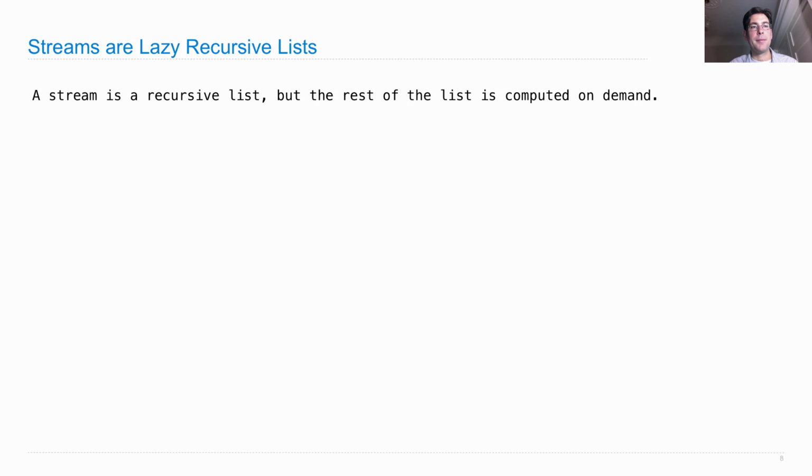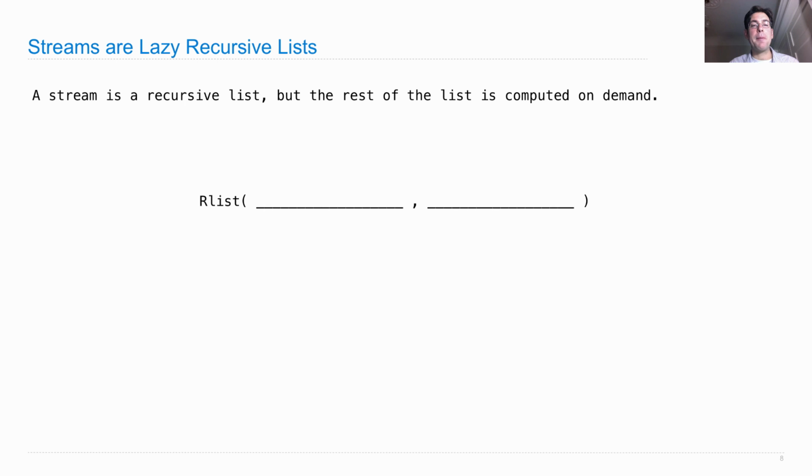In computer science, something that's computed lazily is something that's only computed when it's needed, as opposed to being computed in advance. And streams have this property. So streams are lazy recursive lists. A stream is a recursive list, but the rest of the list is computed on demand whenever anybody asks for it. So let's just contrast our old rlist implementation with what a stream is.